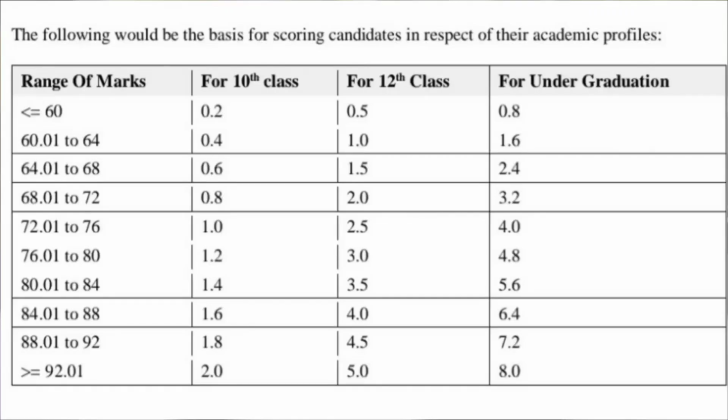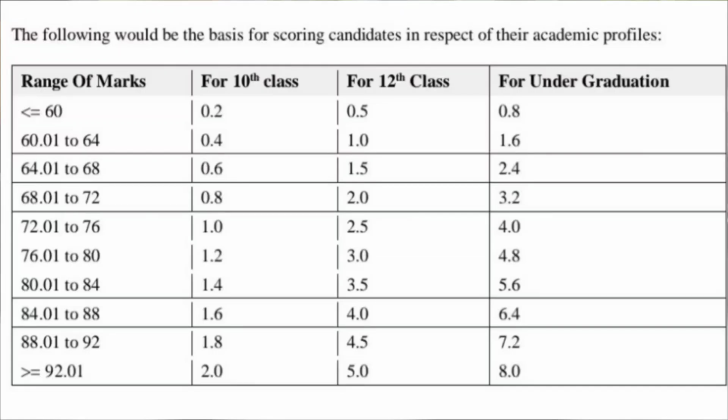Now if we consider the calculation of marks for your class 12, then if you have 60% or below, there are 0.5 points. If your percentage is between 60 to 64%, there is 1 point. If it is between 64 to 68%, there are 1.5 points. Then if it is between 68 to 72%, there are 2.0 points. If it is between 72 to 76%, there are 2.5 points.